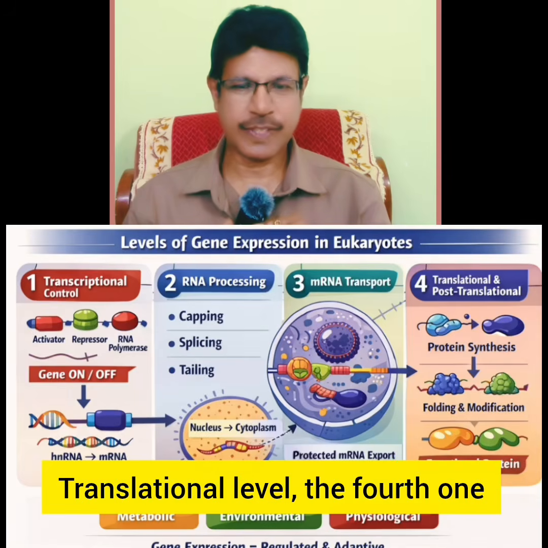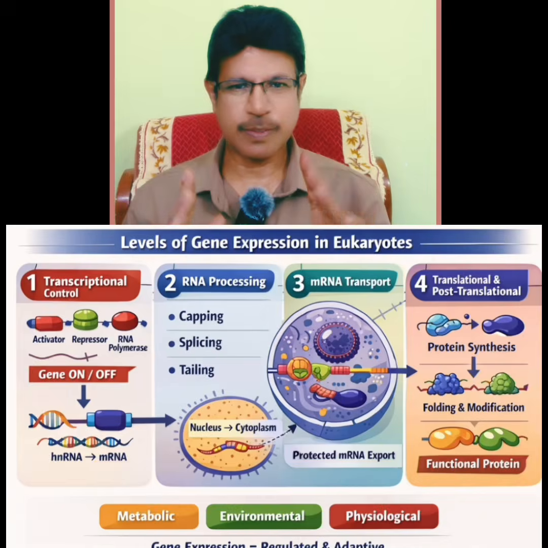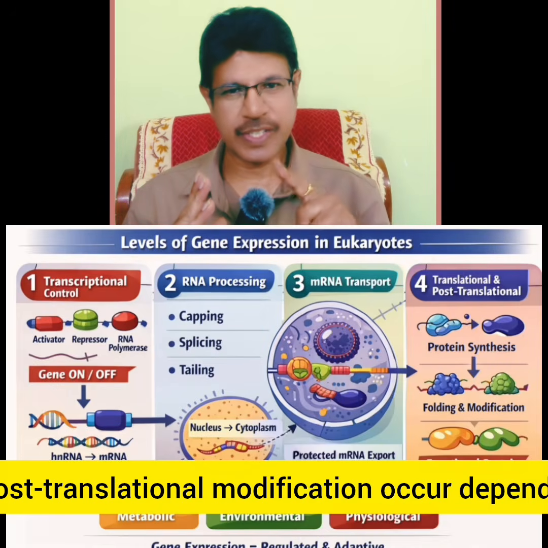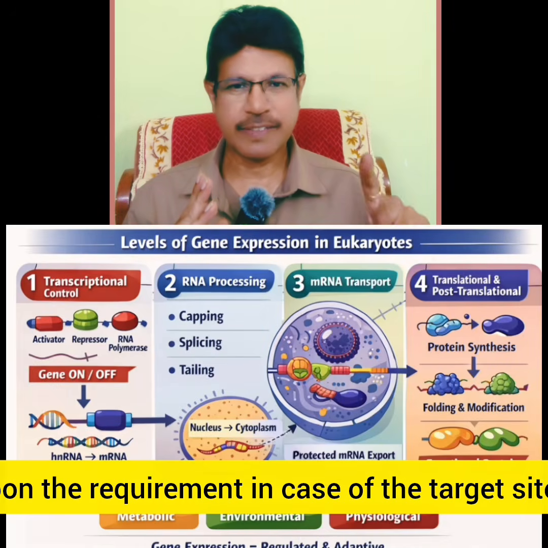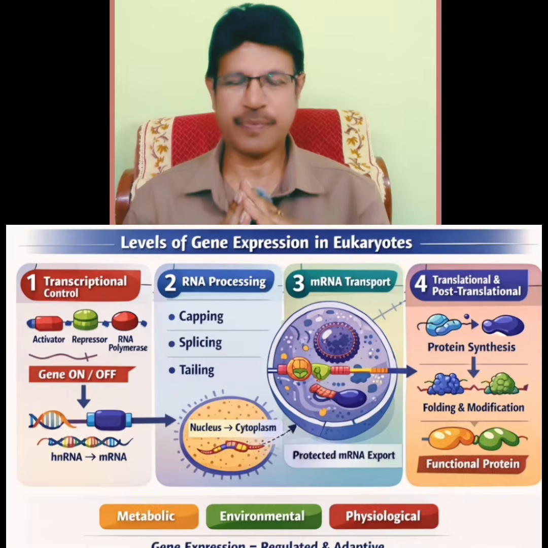Translation level, the fourth one. The formation of the protein is not a complete process. Post-translational modification occurs depending upon the requirement in the case of the target sites. That is post-translational modification of the protein.